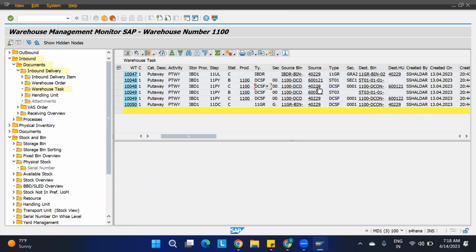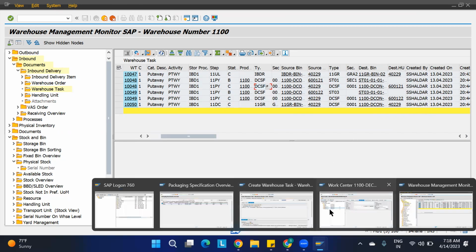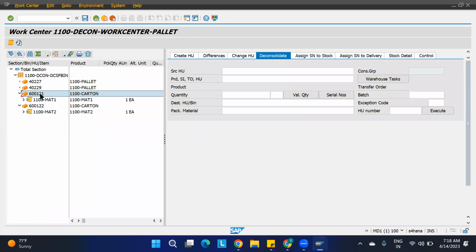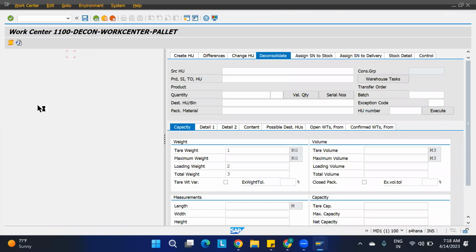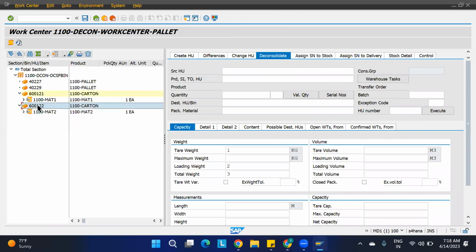Means we are changing the HU. This is the source HU and this is the destination HU, and this is the source HU, this is the destination HU. We are changing the HU. But once I click on completed status, I'll just double click on this, or else just click on this and say complete process for the HU, like that. And for this also, I'll be completing the process for the HU.